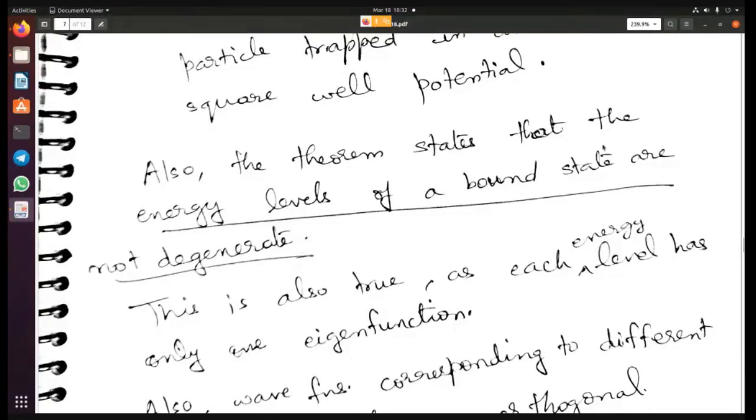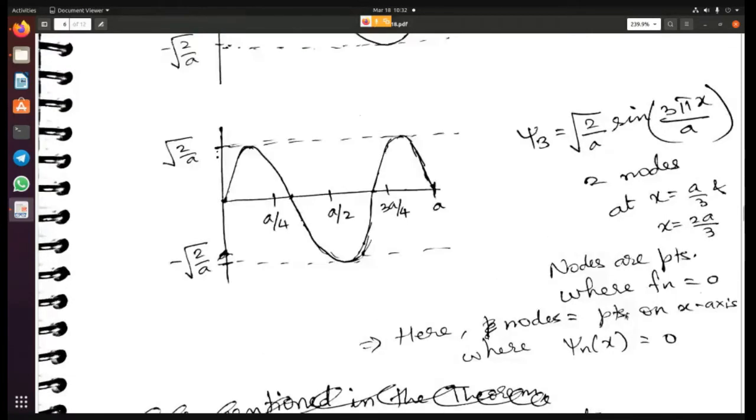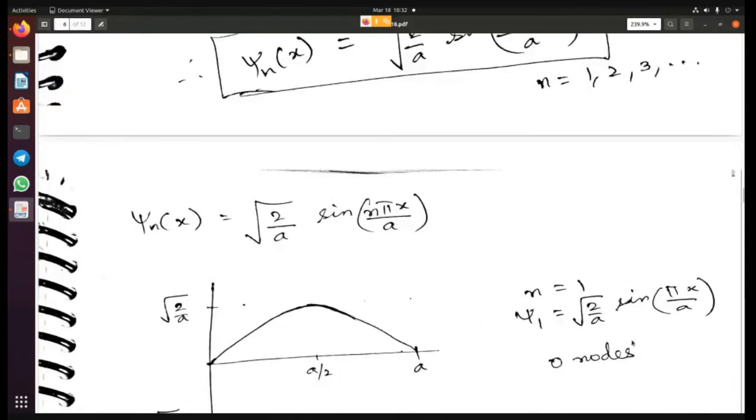Again, the theorem also states that the energy levels of a bound state are not degenerate. So this is also true, because for each energy level we have only one eigenfunction. It's not that we have many eigenfunctions for the same level. In that case the system would be degenerate. But if for every eigenvalue there is only one eigenfunction, then we know that it is not degenerate.